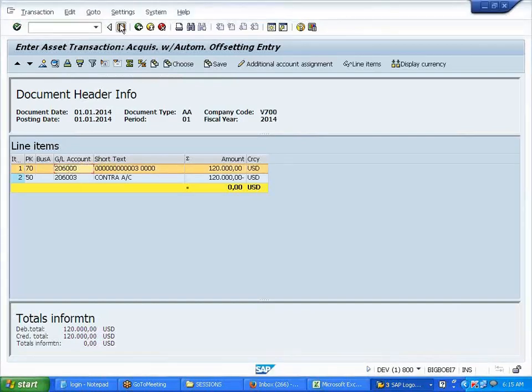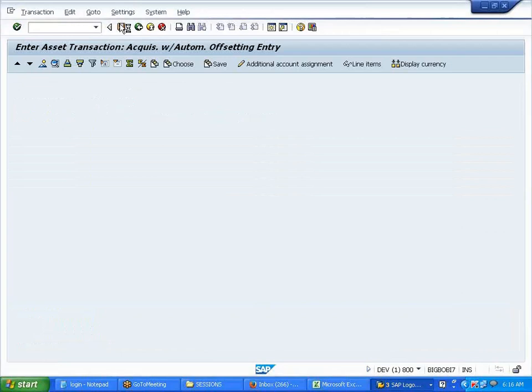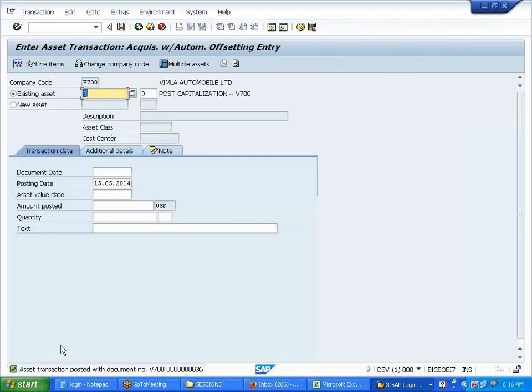I'll save it. So the asset transaction is posted with document so and so. Now let's verify this. Ravi, you there? Yes.